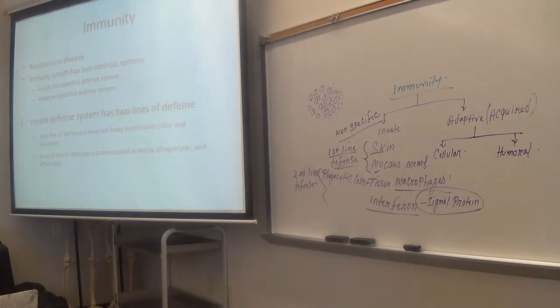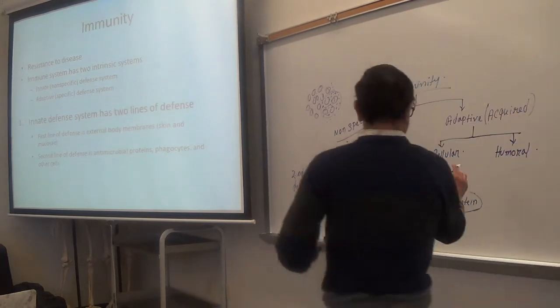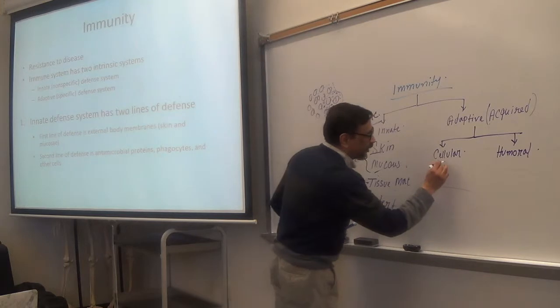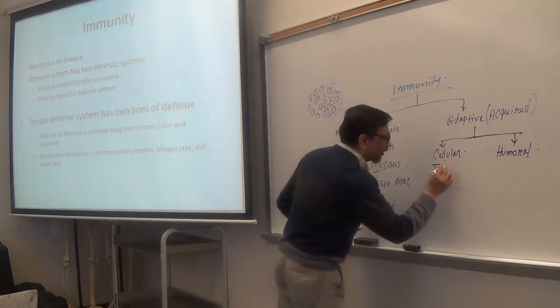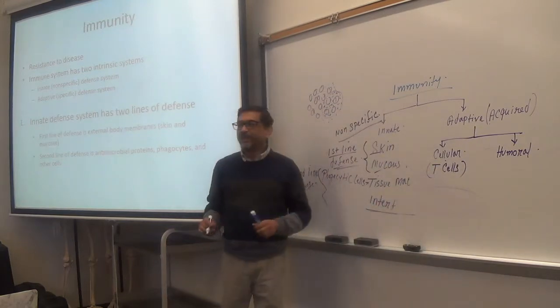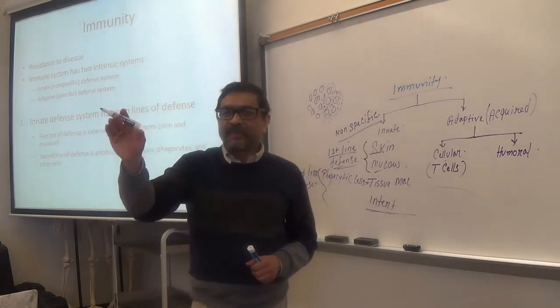Cellular immunity is given by T cells. Now you must remember T and B cells, T and B lymphocytes. So cellular immunity is given by T lymphocytes or T cells. Do you remember in last class I mentioned T cells and B cells?